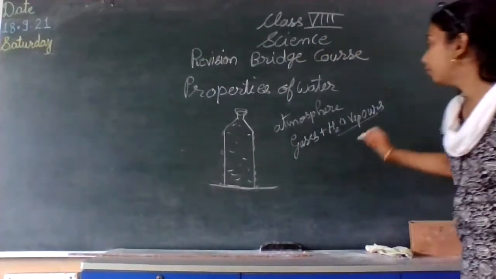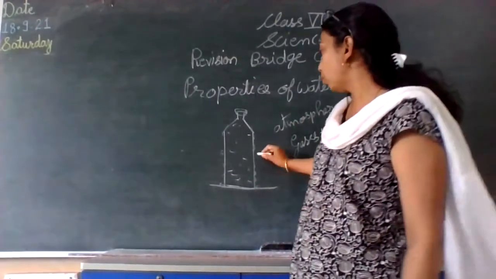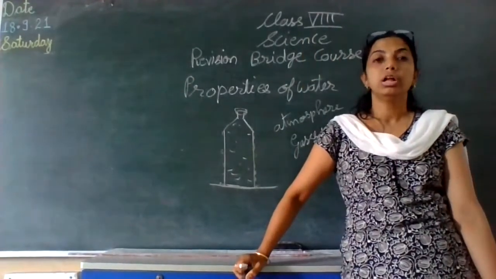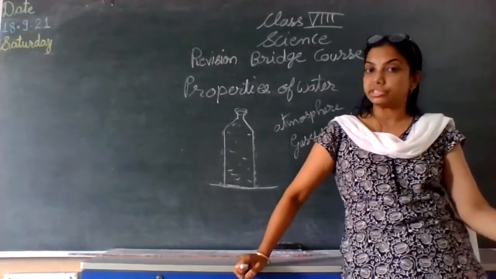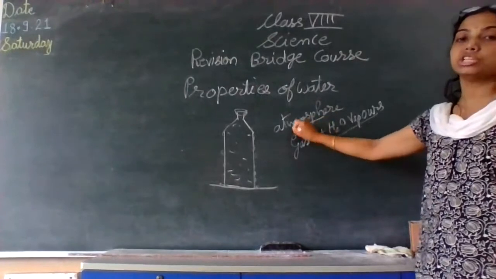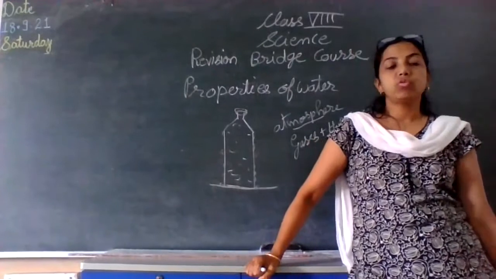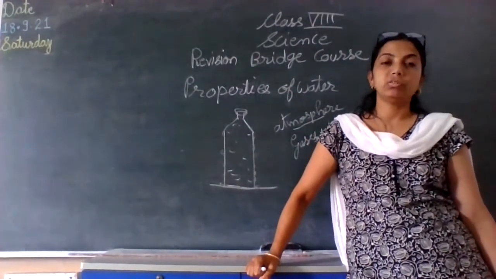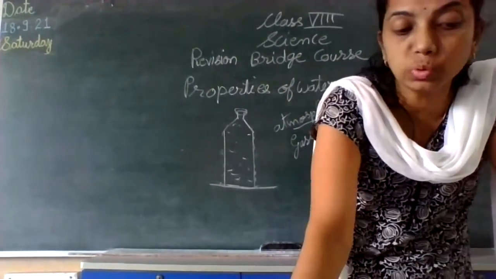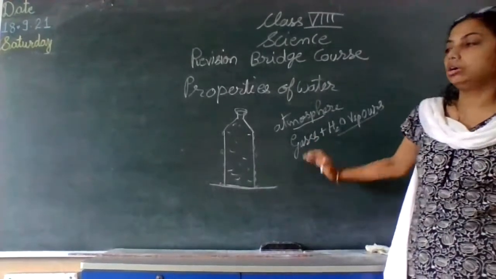From the vapor state to liquid state they move on, and therefore these water droplets are seen to be collected outside the bottle, which is not the water that is inside. It is the water vapor that is present in the atmosphere. The temperature goes down, cools down, and therefore the water droplets are seen on this bottle. So air in the surrounding gets cool and water droplets appear on the bottle.